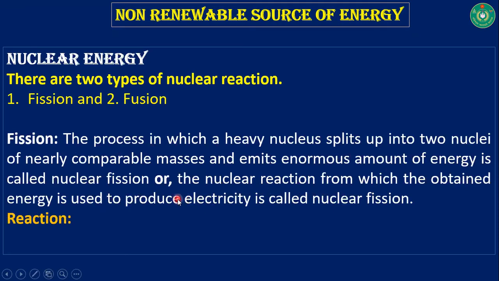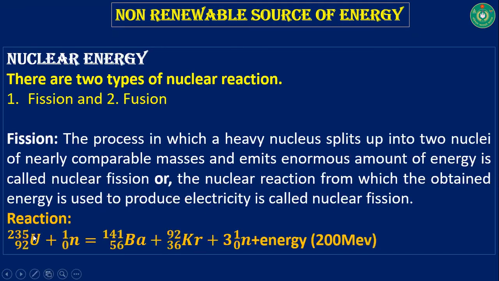Let's see the reaction. Yes, this is an isotope of uranium, 92 and 235, bombarded by a neutron. After that, this uranium 92 is split into barium and krypton with 3 neutrons and an enormous amount of energy. And this energy is 200 mega electron volt.